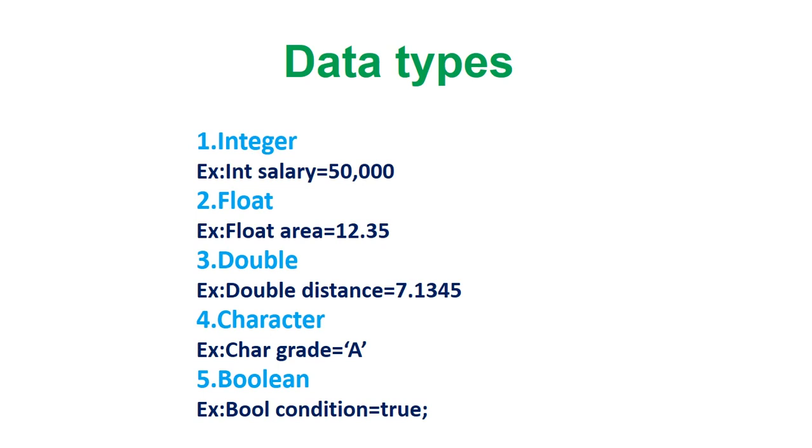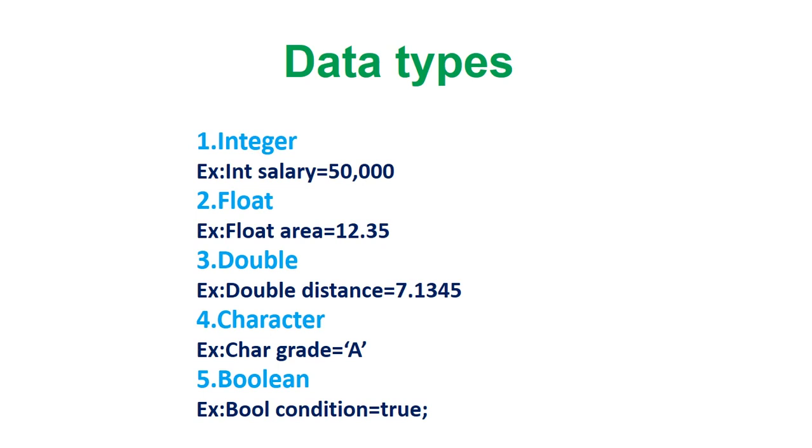The double data type is also used to store decimal values, but the size of double data type is 8 bytes. For example, double distance equal to 7.1345. Character data type is used to store characters, that is ABC like that. The size of char is 1 byte. For example, char grade equal to A. Here grade is a variable. The grade may be ABC like that. So here we are using character data type for grade.